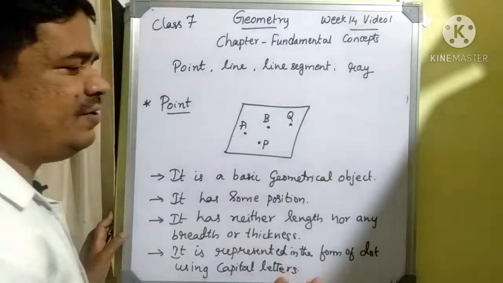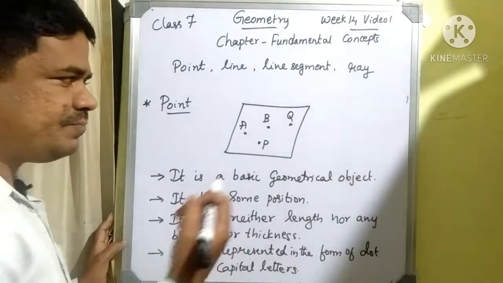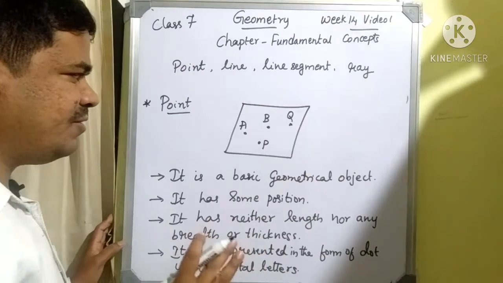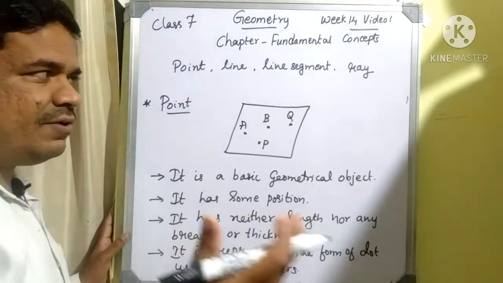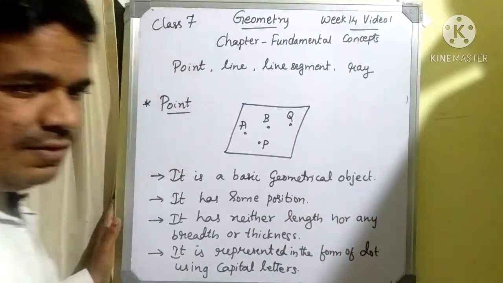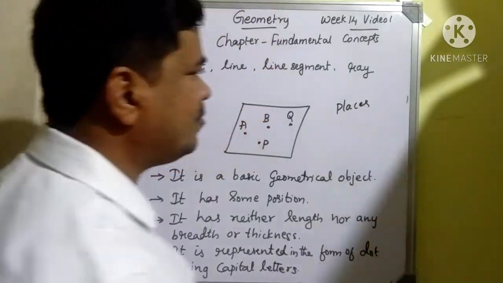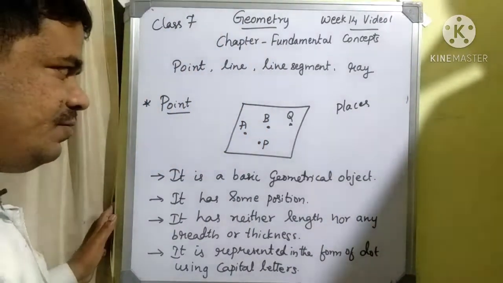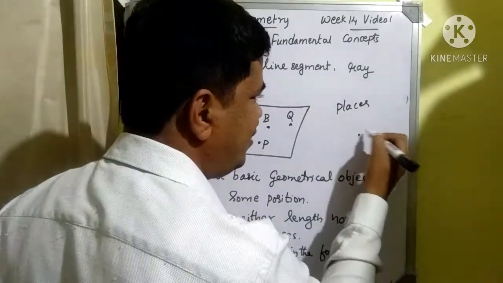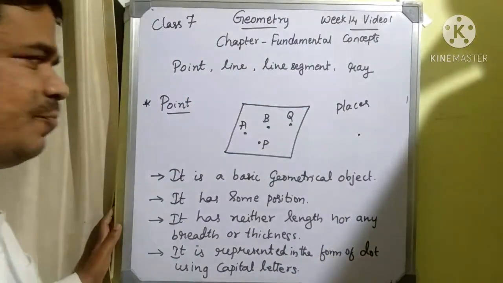All other objects depend upon the concept of point. For example, in geography, how will you mention places? We just put a dot in the place and then mention the name of that place. That's how we are considering the concept of point here.